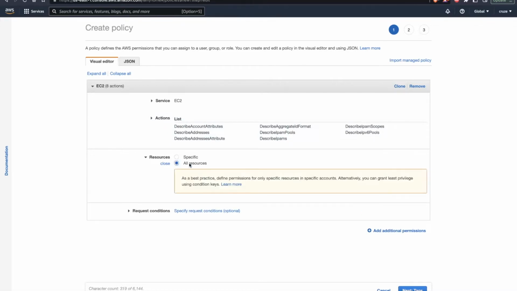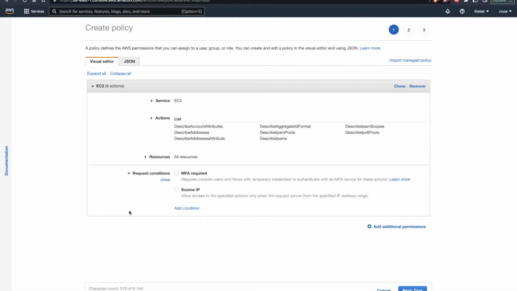So once you select all the resources, you will notice it will give you a warning. As a best practice, you do not need to provide it on all the resources. Always try to provide your actionable items only on specific items. Okay, but for now, I'm just selecting all the resources. After that, just click on request conditions. This is a condition which is optional. For now I'm selecting multi-factor authentication required.